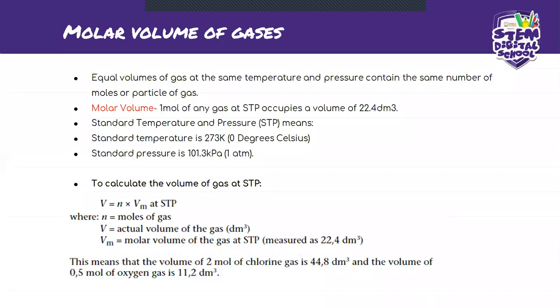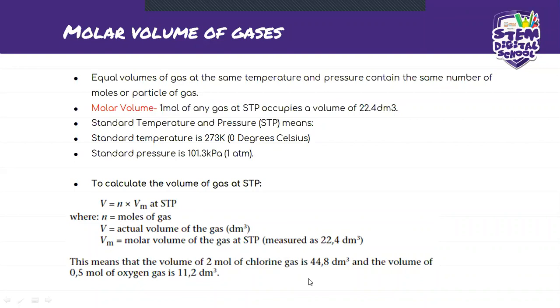So basically, whenever you're looking for the volume, you'll substitute the number of moles, and the Vm you already have because it's 22.4 at STP. So a volume of 2 mole of chlorine, where you'd substitute 2 here and the 22.4 there, is 44.8.